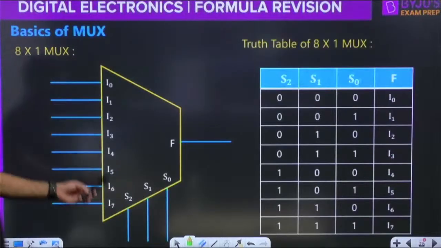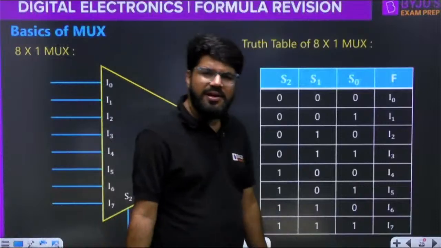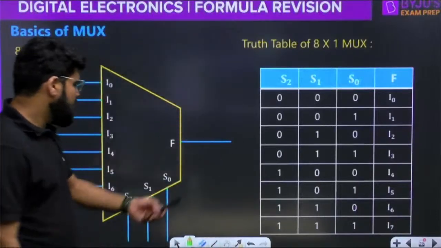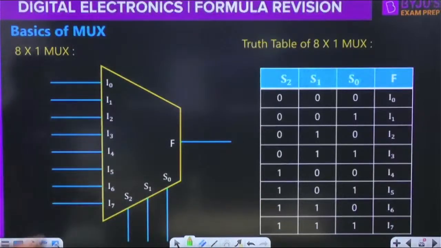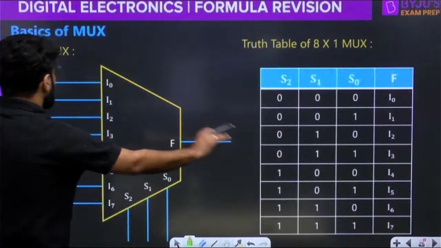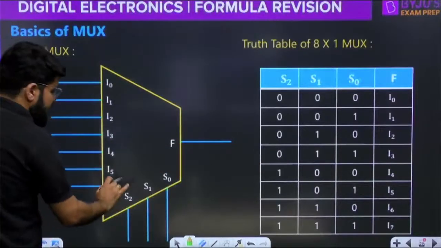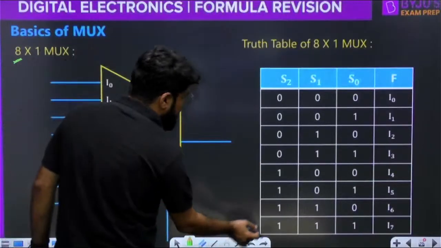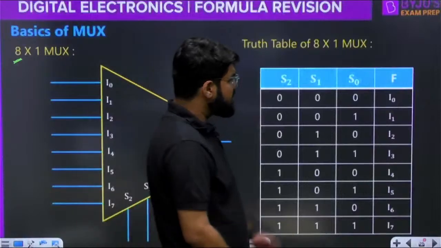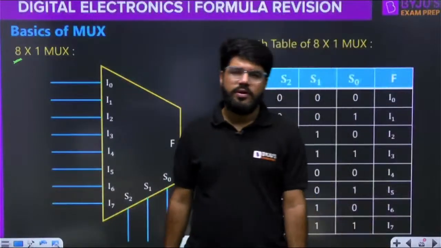Similarly, you have an 8 cross 1 mux. Just go through the truth table. It is self-explanatory, nothing more. I have just written the 8 cross 1 mux logic diagram and the truth table. To select 8 inputs, I need 3 select lines. So here there are 3 select lines, all 8 combinations, and the corresponding output is shown here.